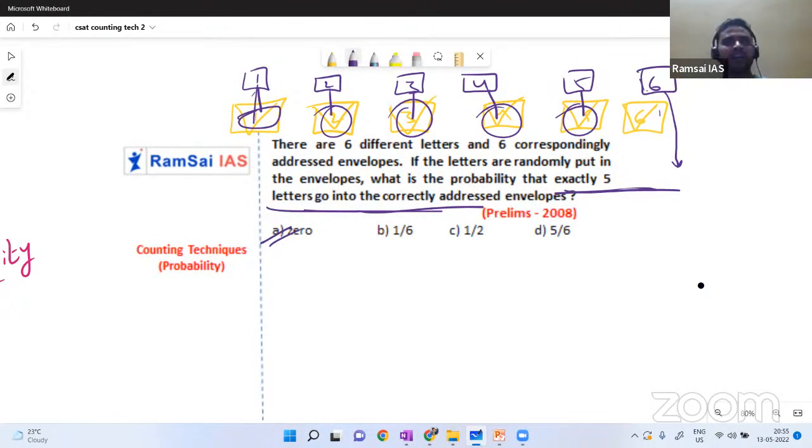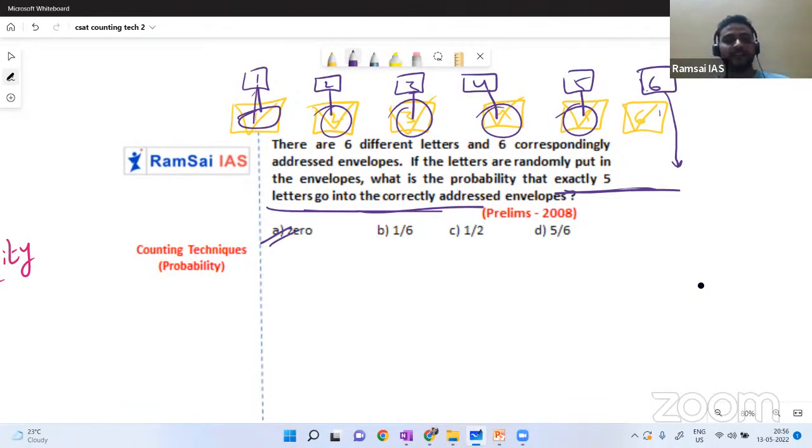We can say, okay, this question is like, tell me what is the probability of the hands of a clock not going to 12 after 11? Will it go to 1 directly, skipping 12? Not possible, no? Impossible case. So 0 is the probability. That case is not possible.